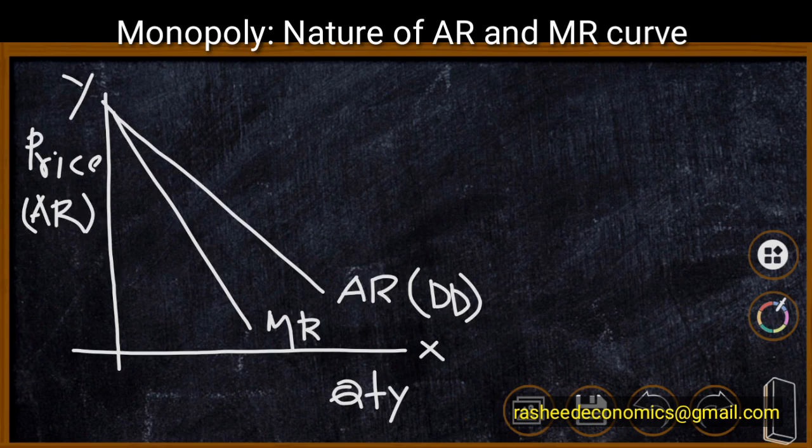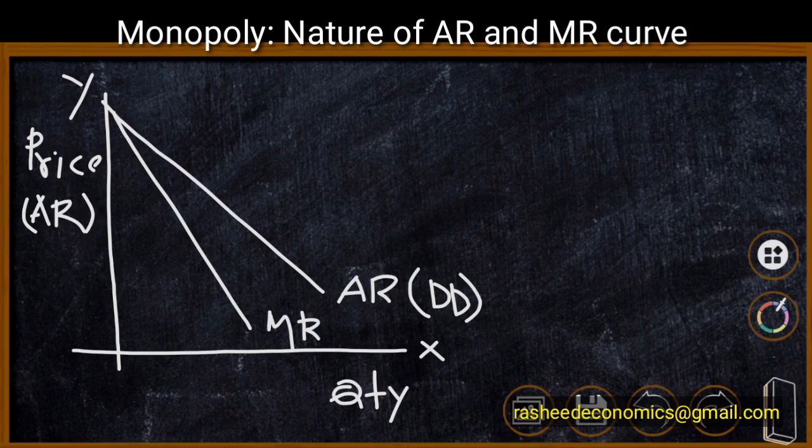But if the AR curve is downward sloping, the MR curve will lie below the AR curve. There are various theoretical reasons behind the downward sloping nature of the AR curve, and also reasons to draw the MR curve below the AR curve.